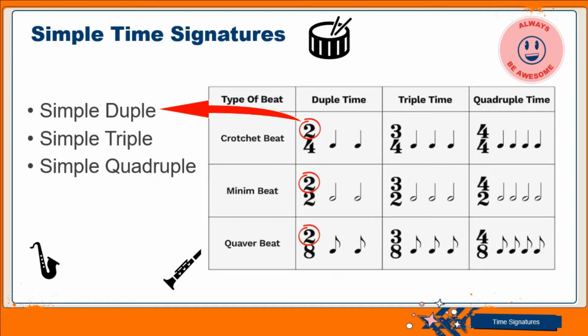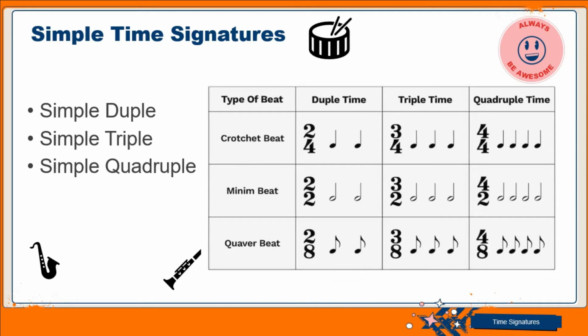Irrespective of the bottom number, which must represent a crotchet, a minim, a quaver, or any other kind of note, these are the 3 major notes the bottom number usually represents. But the top number enables us to classify the time signature as either simple or compound. So simple duple means the top number is 2, giving 2 beats in each bar or measure. Now let's go to the next one, the simple triple.